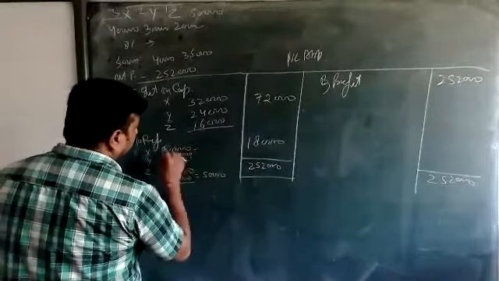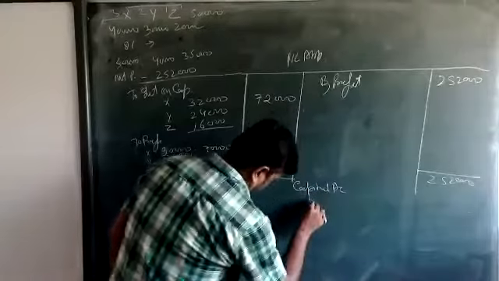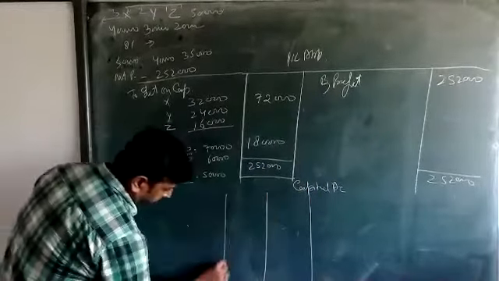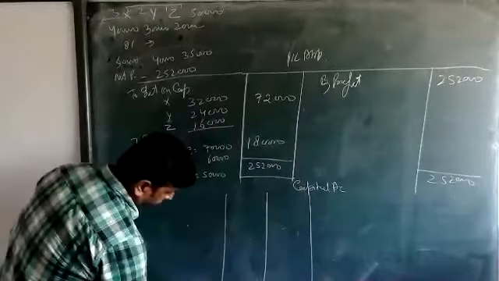Now I am going to make the partners' capital account. Just see capital. There are three partners: X, Y, Z. First, what are we showing?